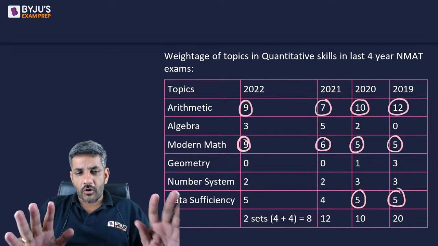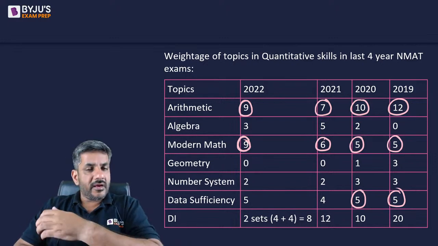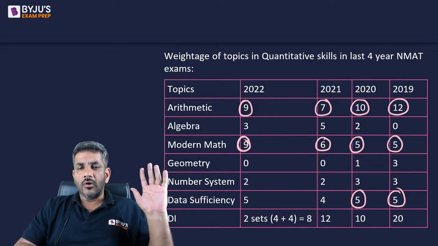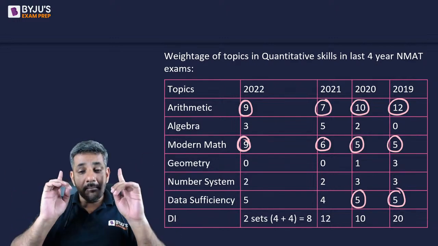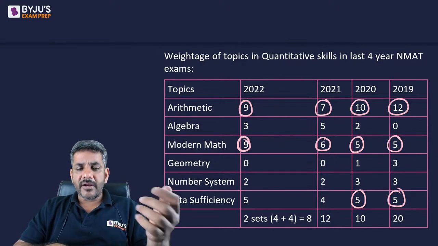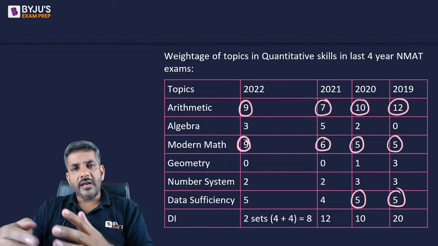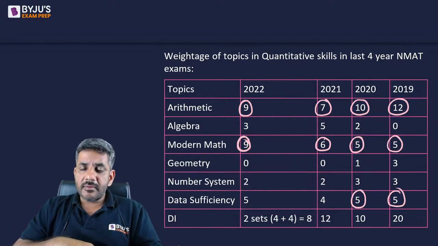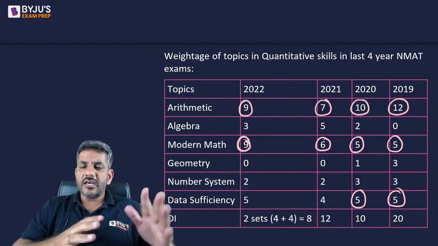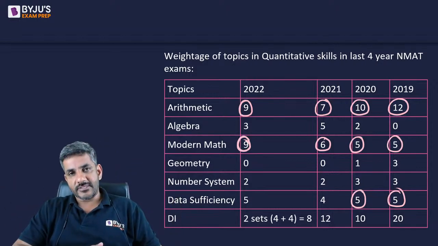So I'm sure that you all have understood this point that I mentioned on this screen. Arithmetic, the most important area, whichever the exam is, just keep working on arithmetic, whatever else you are doing alongside. Arithmetic is something you can't just keep aside. Keep practicing it. From NMAT's perspective, modern maths becomes important. From Z's perspective, geometry might become important. From CAT's perspective, algebra might become important. From IFT's perspective, geometry and modern maths both might become important. So you just have to work on the other things after working on arithmetic. Arithmetic is a must.